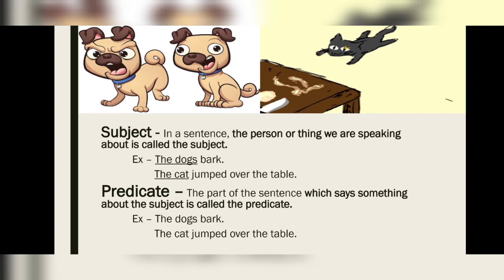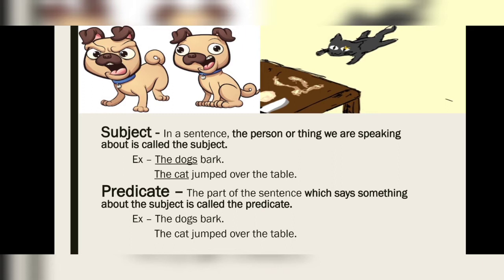So we are talking about the dogs, and in the sentence the cat jumped over the table, we are talking about the cat. I repeat, the person or thing we are speaking about. So in the first sentence we are talking about dogs and in the second sentence we are talking about the cat. So in the first sentence the dogs is your subject and in the second the cat is your subject.